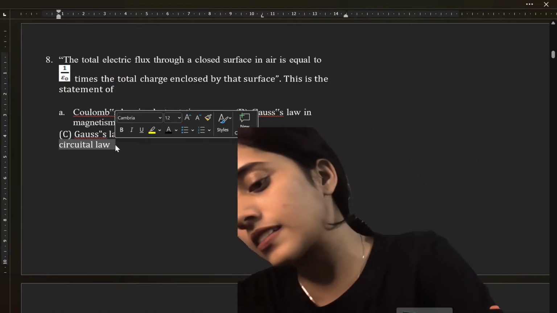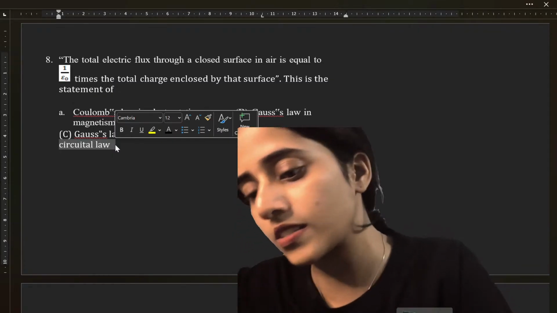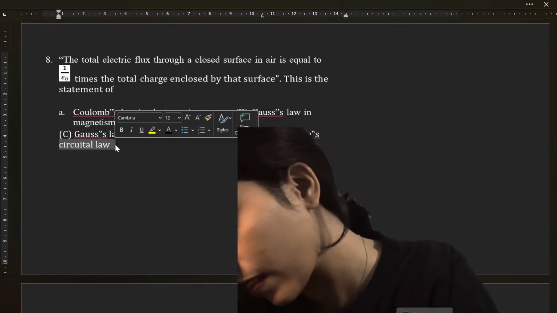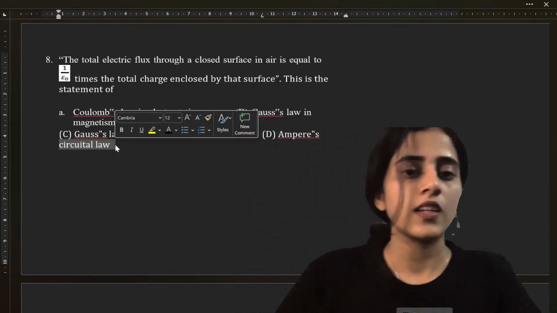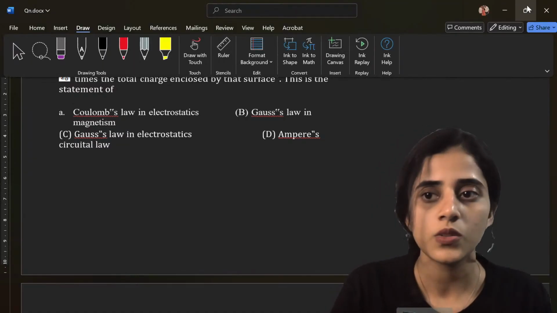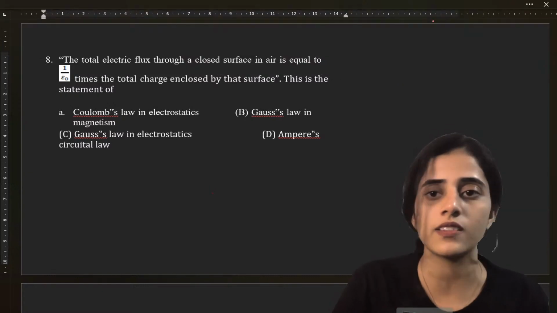So quickly tell me the answer, students. Yes. What is the answer? Where is it? Okay, so I can mark.